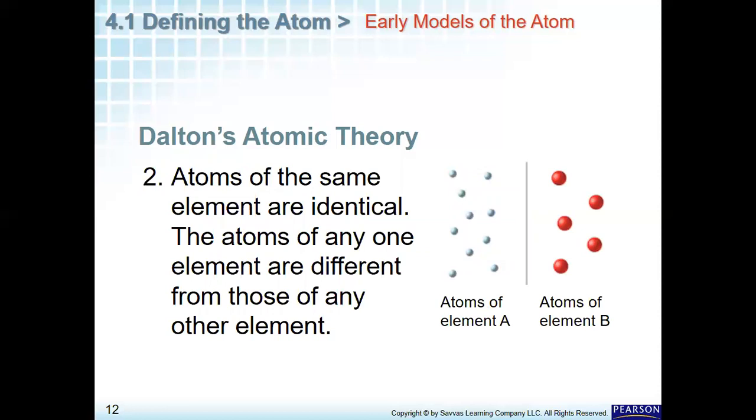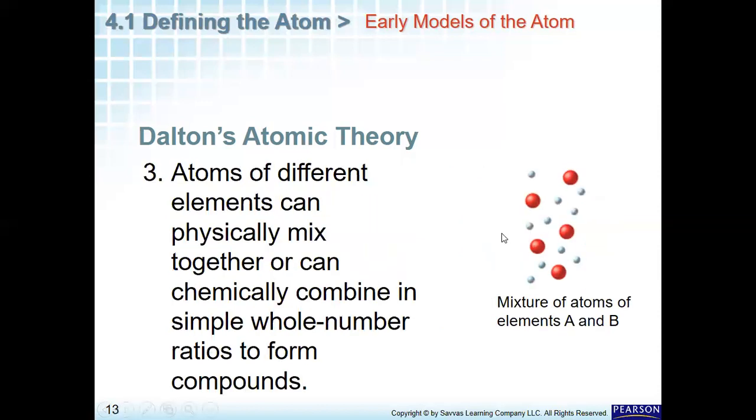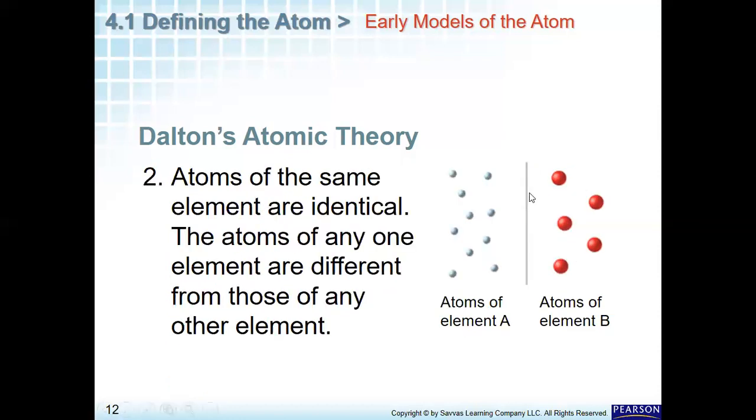Number two is about the atoms of the same element being identical, and the atoms of any one element being different from those of any other element. So the atoms of element A are identical to each other, and the atoms of element B are identical to each other, but the atoms of element A are totally different from the atoms of element B.